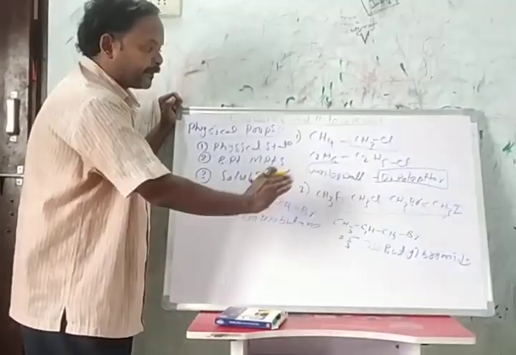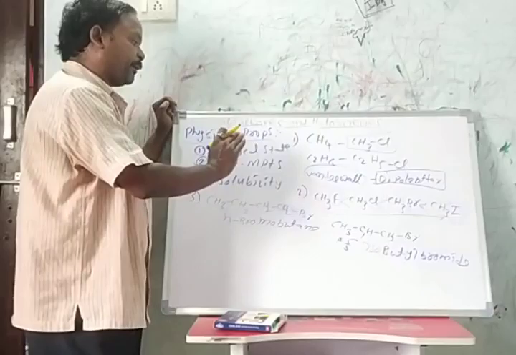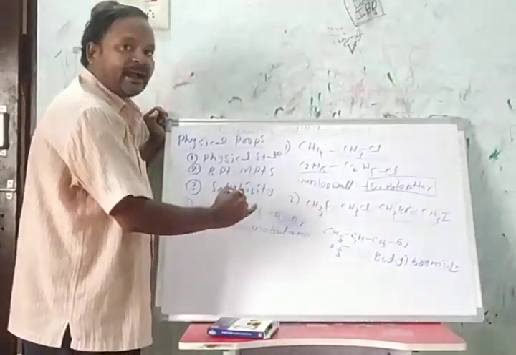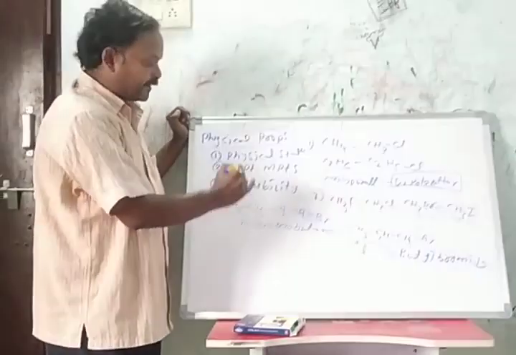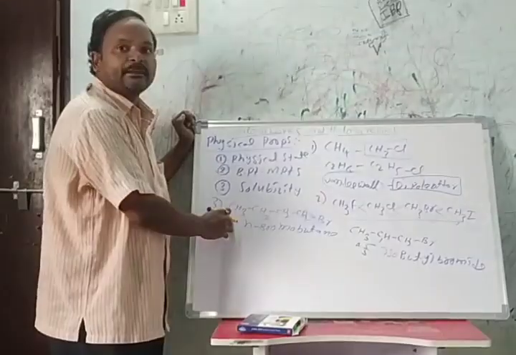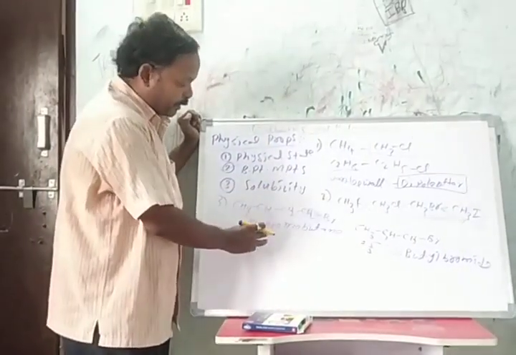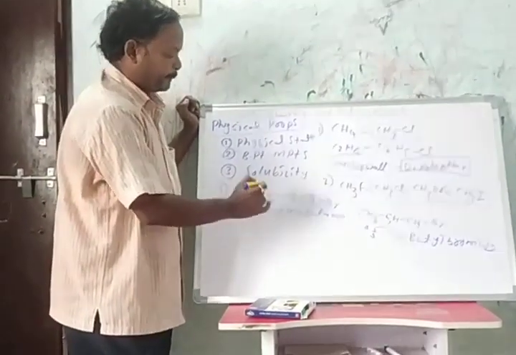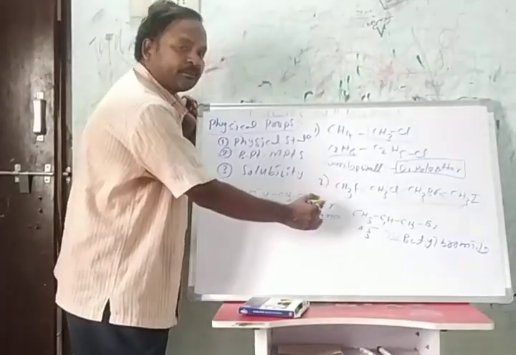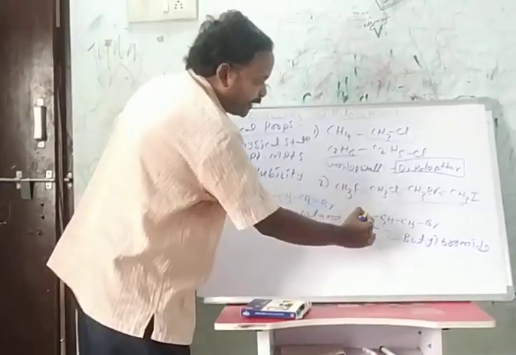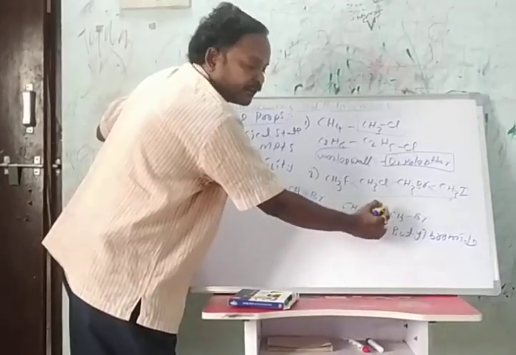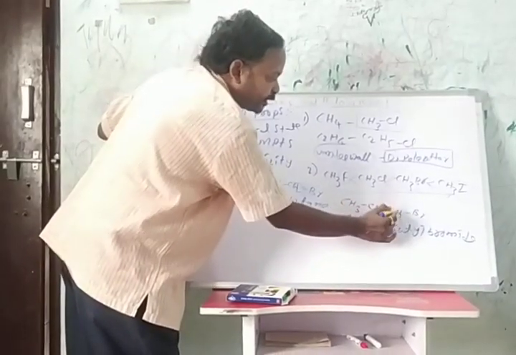When we are comparing the boiling points and melting points of these isomeric compounds, the one which has more surface area has the higher boiling point and melting point. So normal bromobutane, or normal butyl bromide, contains 5 atoms in surface area. Here in isobutyl bromide only 4 atoms are present in surface area. 1, 2, 3, 4.